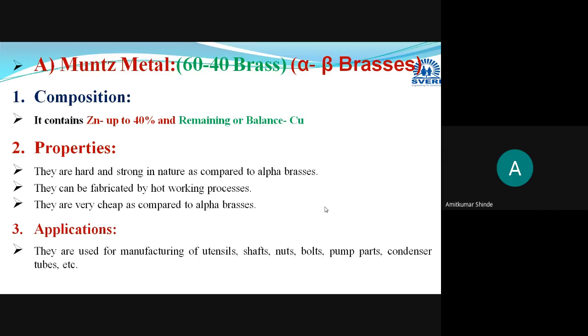Hard and strong in nature means it will have more tensile strength, but its ductility will be less. Ductility or malleability is less due to presence of this beta phase. And some properties I have highlighted there, that is they are hard and strong in nature as compared to the alpha brasses. And here you have to use the hot working operations.